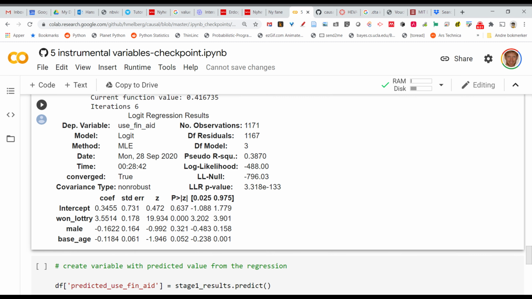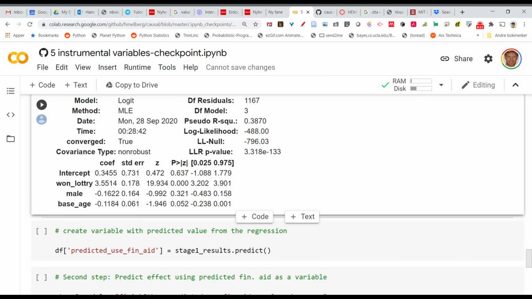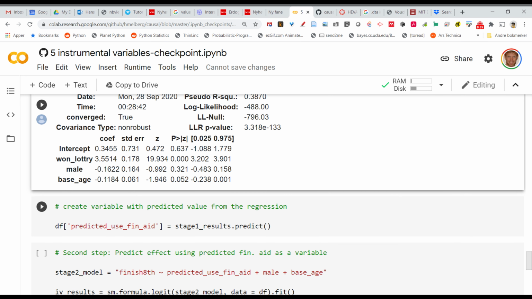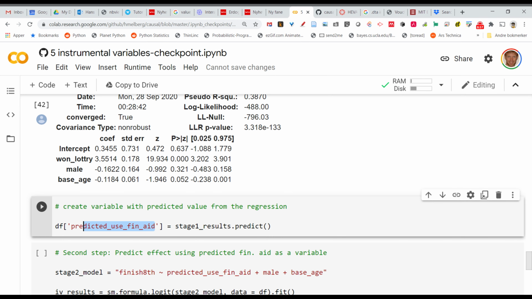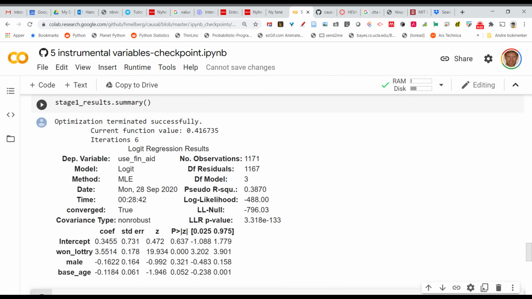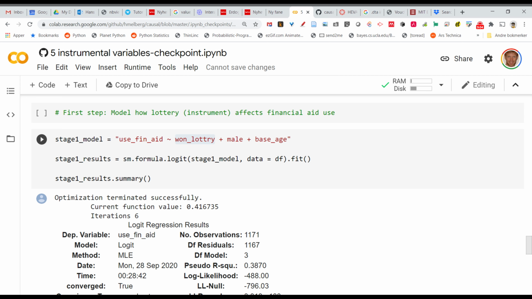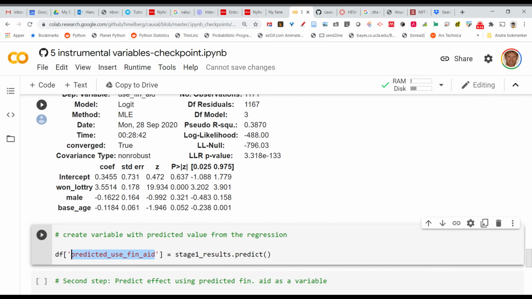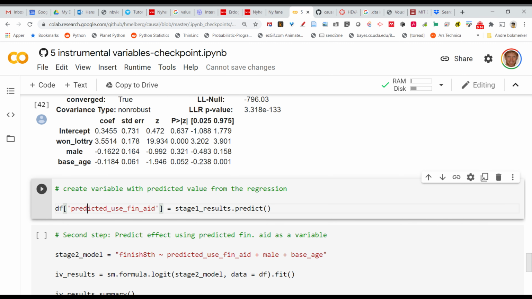We already know that. So now we can predict whether you use financial aid based on all the variables you have, like based on the results we got in the stage 1. So whether you won the lottery, whether you're male, and what age you are, we can find a probability that you will actually use financial aid, given all those variables.